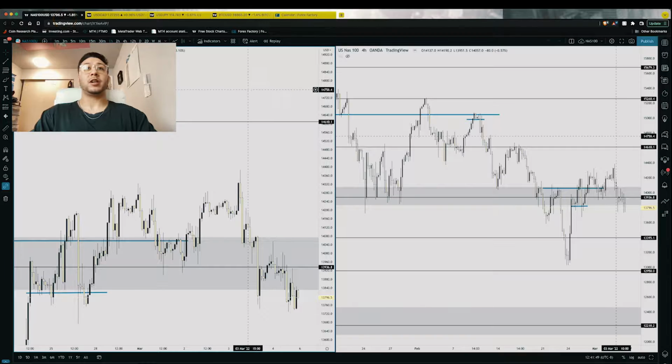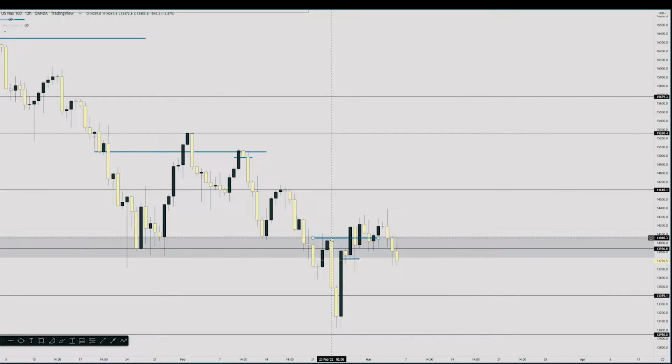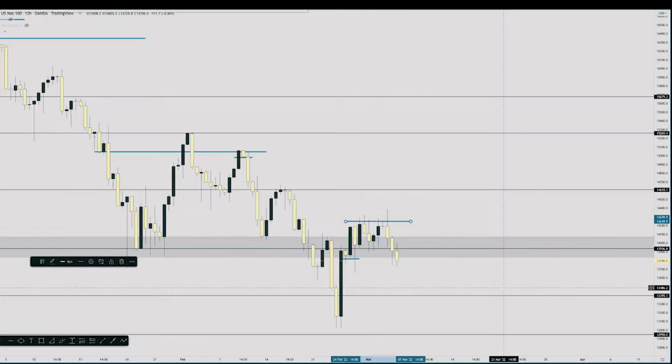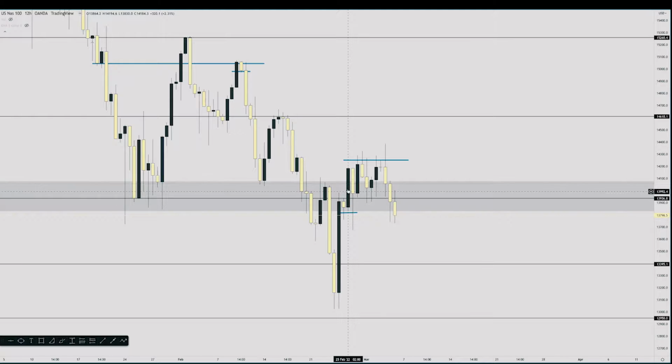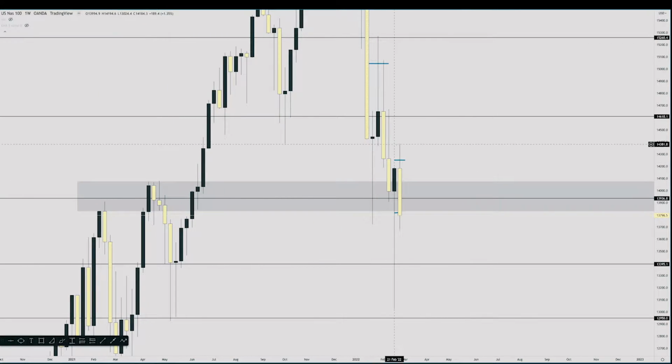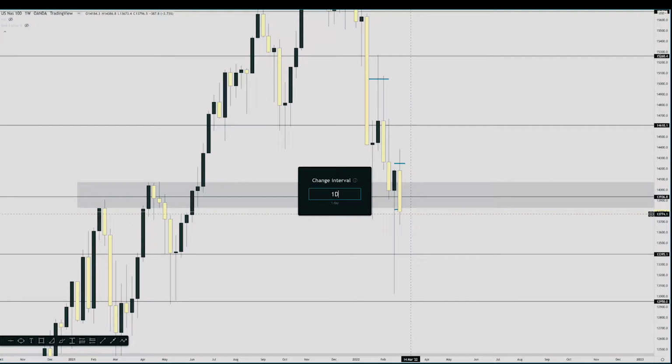Starting off with the first pair, we're looking at the Nasdaq 100. Go full screen. Okay, so we could see last week that we hit this level of resistance and created a double top here, right? The market pushed, and let's back up. Push and created this top wick here, rejecting off of this previous level of structure, and then the candle ultimately closed as a bearish engulfing candle.